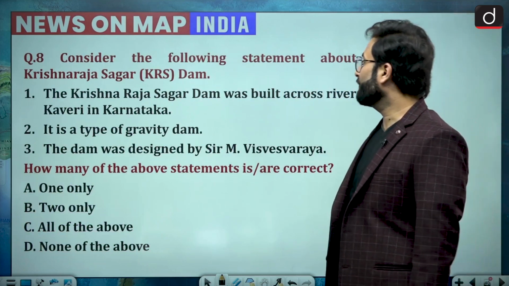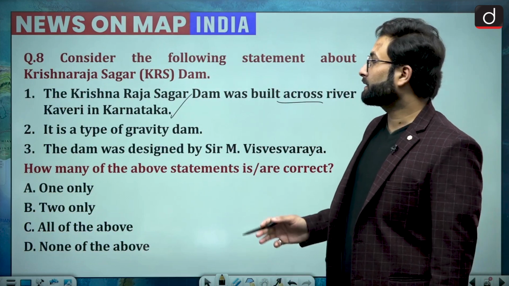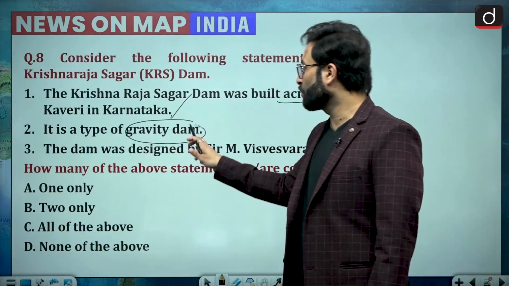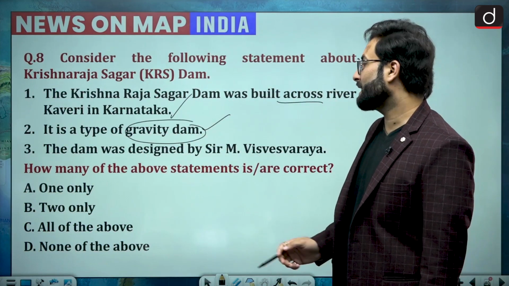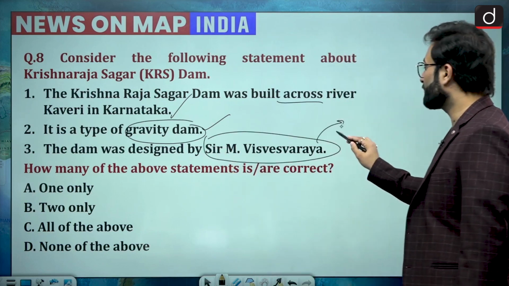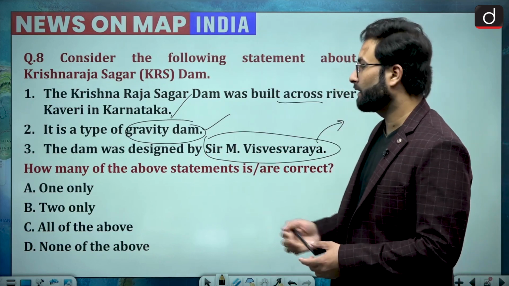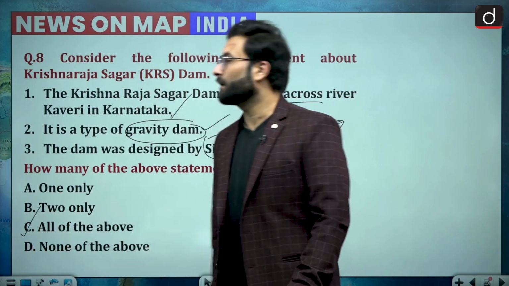The Krishna Sagar Dam was built across river Kaveri in Karnataka. We have talked about that. It is a type of gravity dam. This is also true, which we have seen. The dam was designed by Sir M. Visvesvaraya. So basically you have to remember this fact. It is important. How many of the above statements are correct? All of the above. Option C would be your right answer.